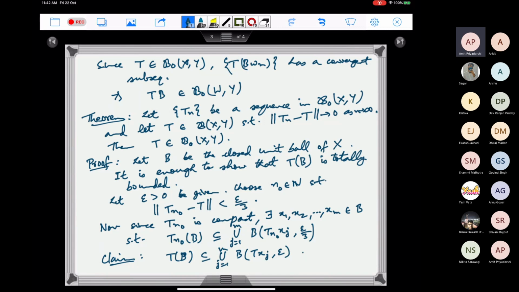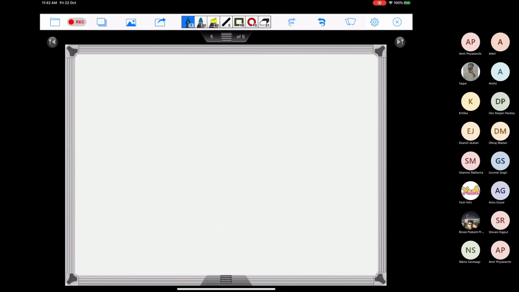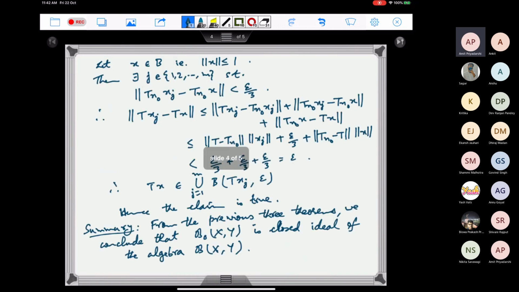So what I want to do next is write this corollary to this theorem.